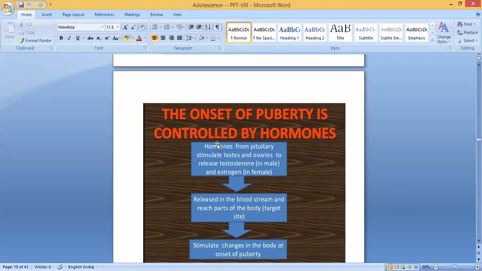So I'll repeat. The pituitary gland produces hormones. These hormones from the pituitary come to the testes and ovaries. From the testes, it releases testosterone in male, and from the ovary, it releases estrogen in female. This is released into the bloodstream and reaches parts of the body. It will reach different parts of the body, that is the target site, and stimulate changes in the body at onset of puberty. Okay, that is the function of these pituitary hormones.